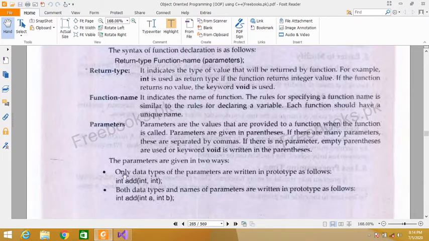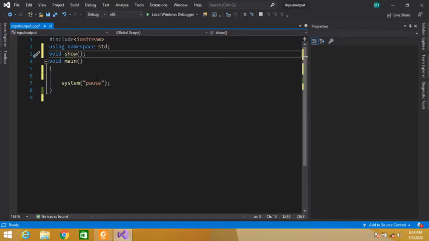If there is no parameter, empty parentheses are used, or the keyword void is written in the parentheses. So if a function has no parameter, then we use empty parentheses. We can also write void here, or we can leave the parentheses empty.